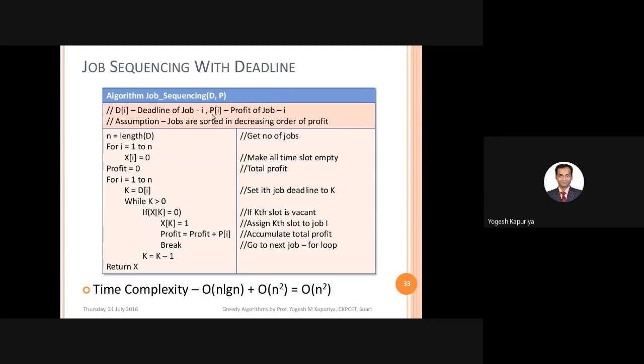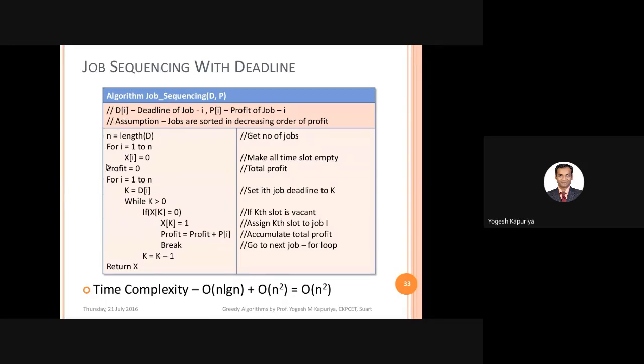Now your task is to schedule the largest profit job. The approach says that you should schedule the largest profit job as late as possible. That means if the deadline of this particular job is 4, then you should first start with finding the slot for this job from location 4. If location 4 is not available, then you should come back and find location 3, then location 2, then location 1, right? Once you have reached a location where you cannot schedule a job, that means that you cannot schedule that particular job. So that's what we are doing inside this algorithm.